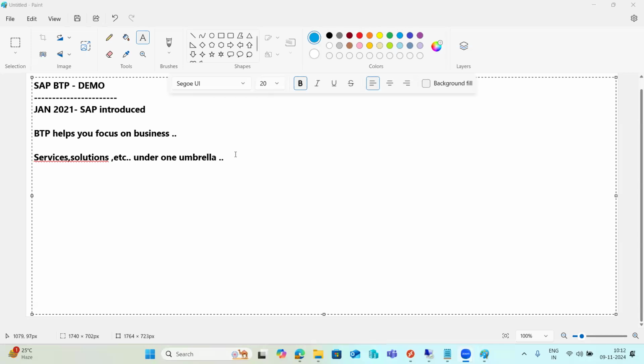So you don't need to concentrate on the infrastructure, the multiple licenses, or the hardware. You don't need to do anything from the installation perspective. You just subscribe to the services in the BTP. You get the service ready, then open the service and application, and you can start doing the configurations and development related activities. So under one BTP umbrella, you have multiple services and solutions. Many things are available under this umbrella, right?